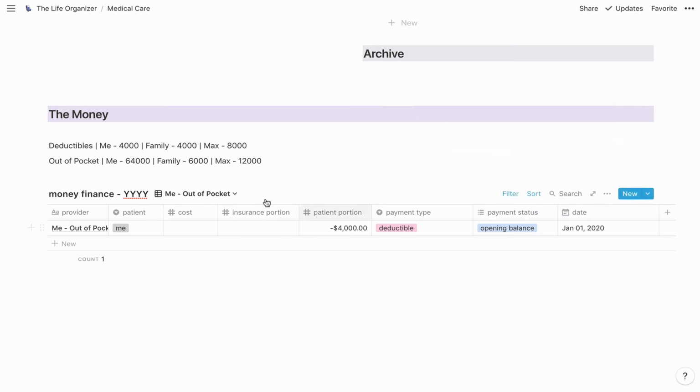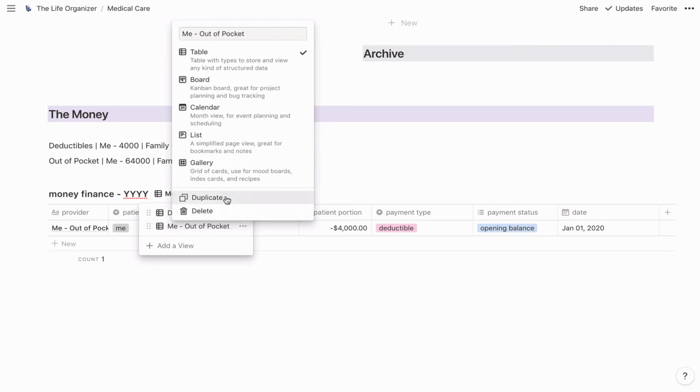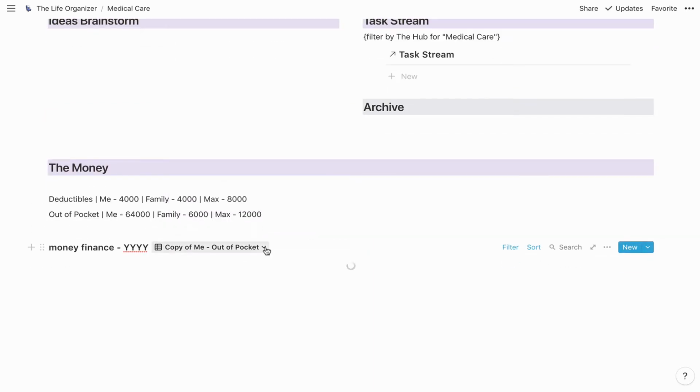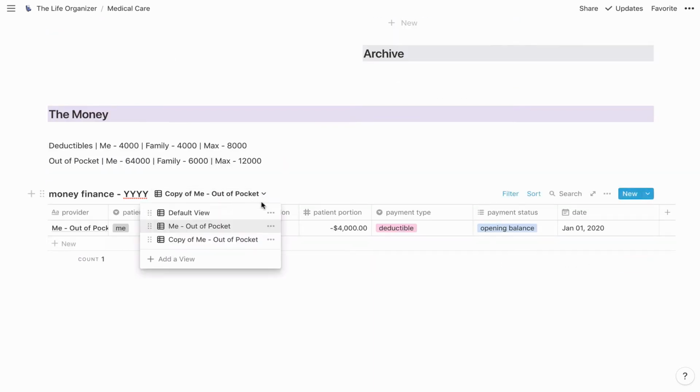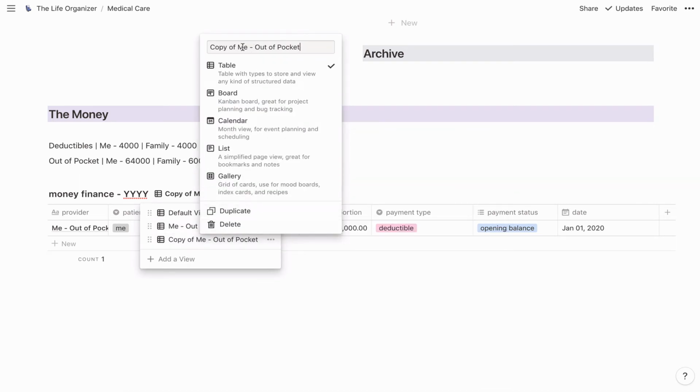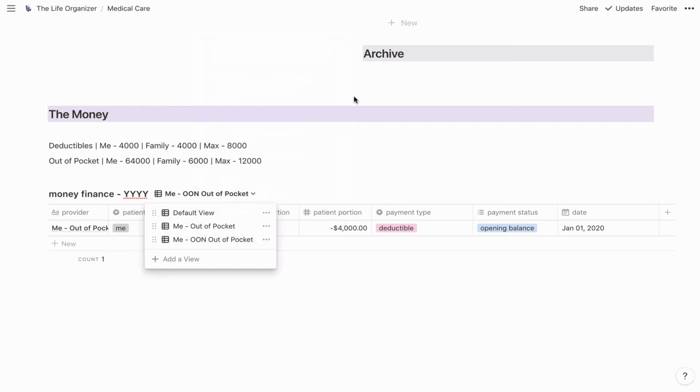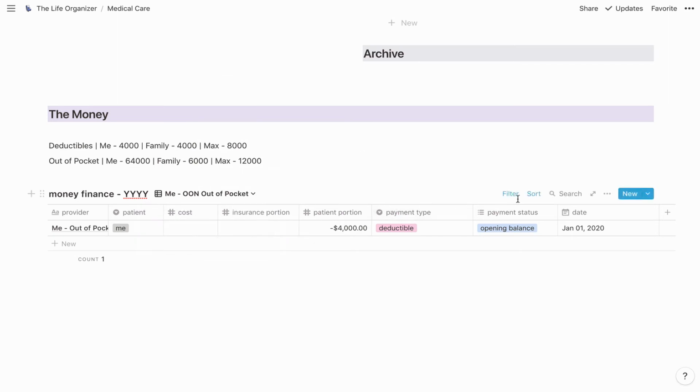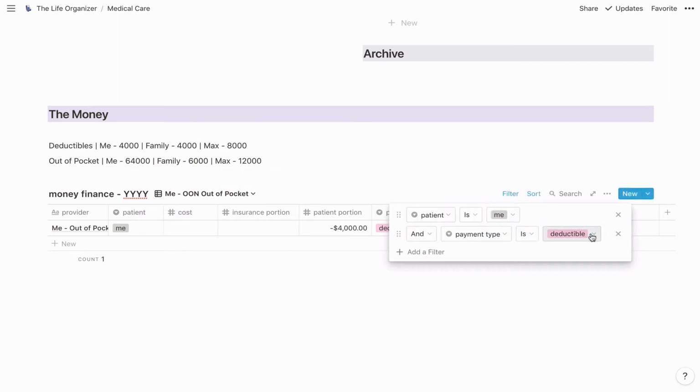All right, so I'm going to duplicate this. So you just go over to this wheel and say duplicate. And then if you go back in, you have the chance to rename it. Okay. And this time I'm going to change the filter to say out of network deductible.